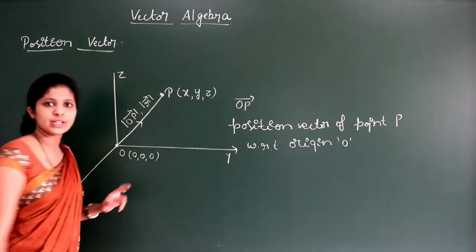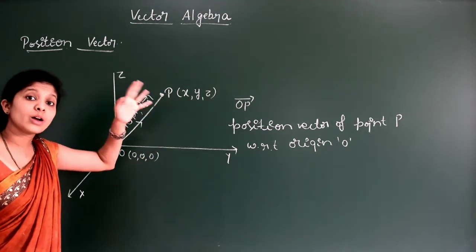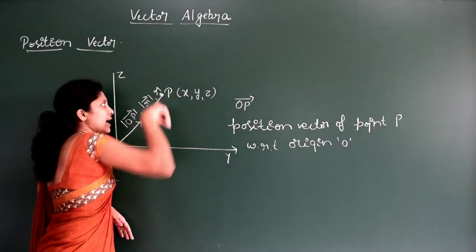This is the usual notation. We can represent this as r.